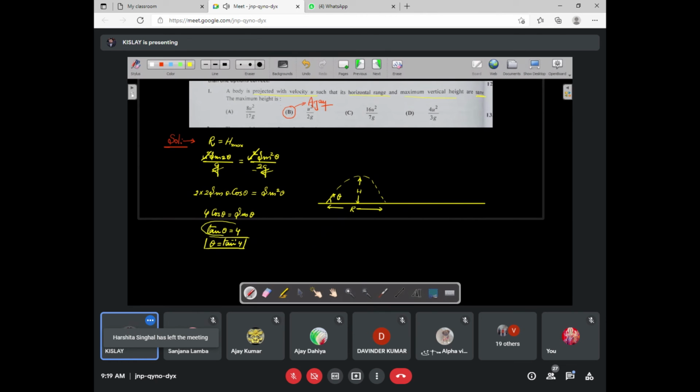आप याद रखेंगे. इतनी बात समझ में आ गई? Can we proceed? Now we have to find H maximum.